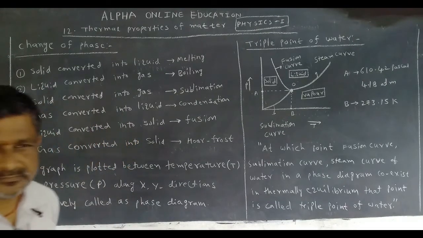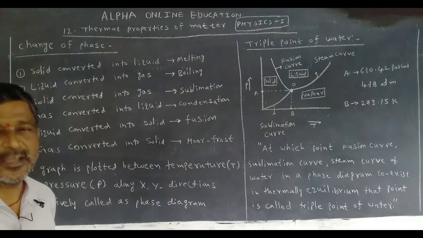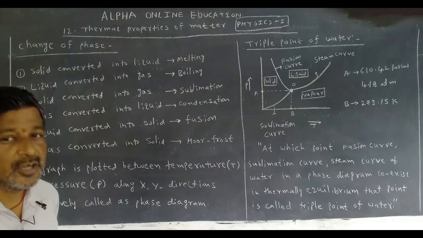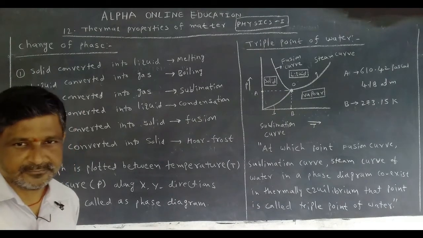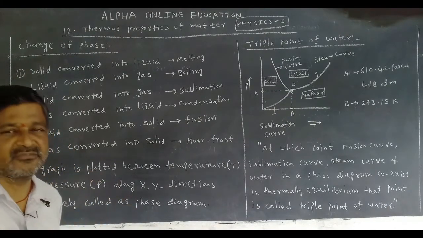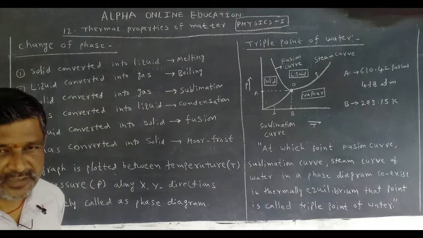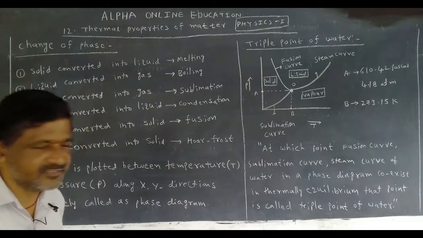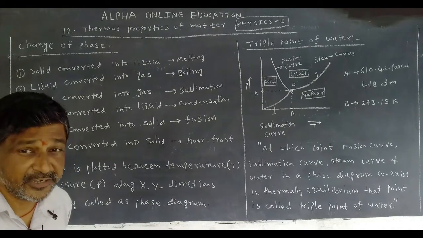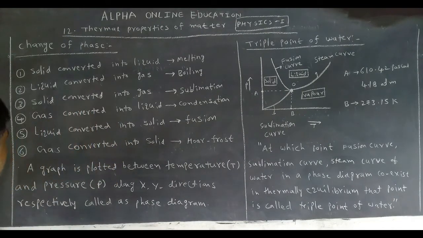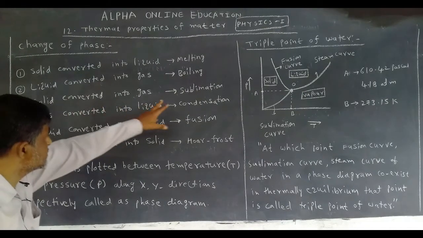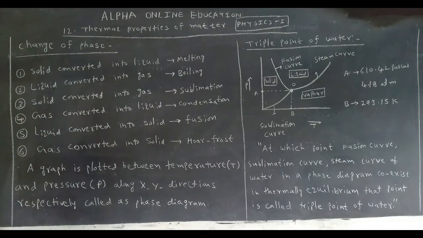Camphor, which we use in the temples. Camphor is a solid, naphthalene is also a solid, and they convert into gas. The conversion of solid into gas is called sublimation.